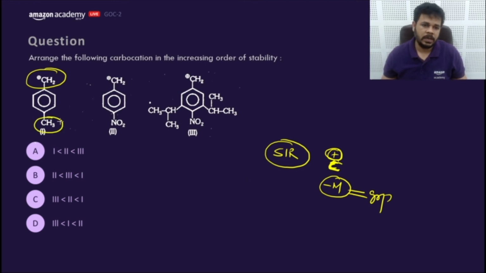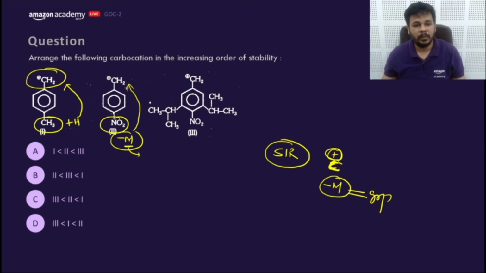This CH3, what is this CH3 doing here? It is showing plus H effect, which is better for carbocation stability. Now this is NO2, which will show minus M, which is not good for the stability of carbocation. If the minus M effect gets decreased, the carbocation stability would relatively increase. That means NO2 will feel SIR effect, so the resonance with the benzene ring will get decreased or lost.